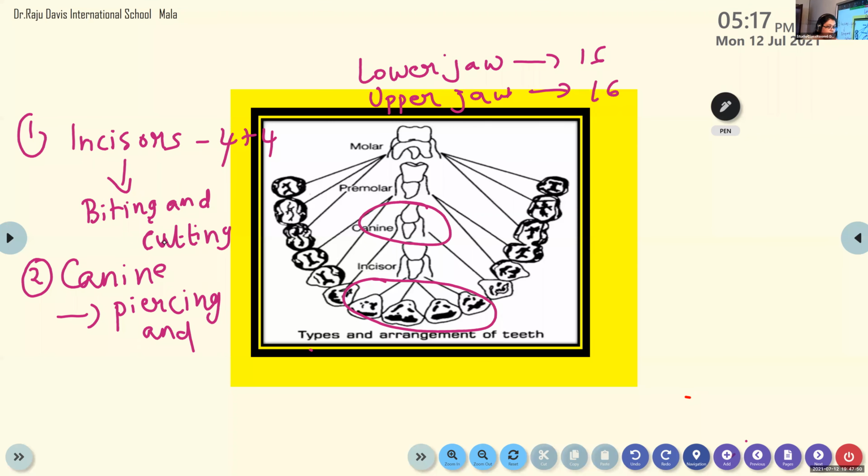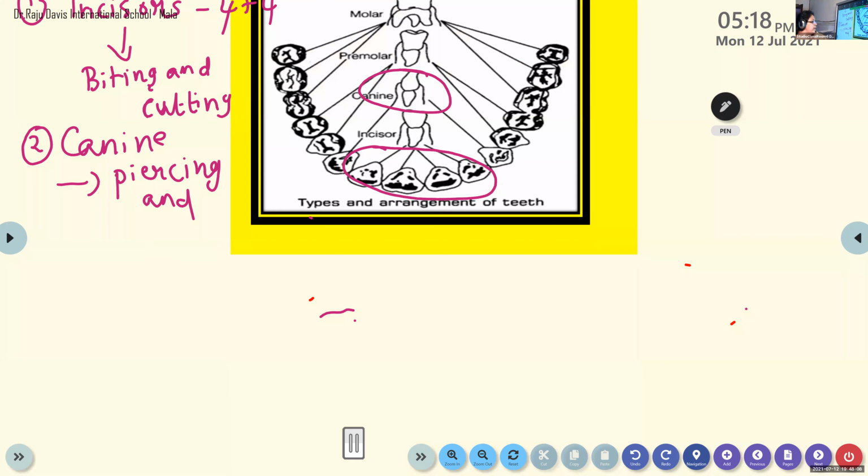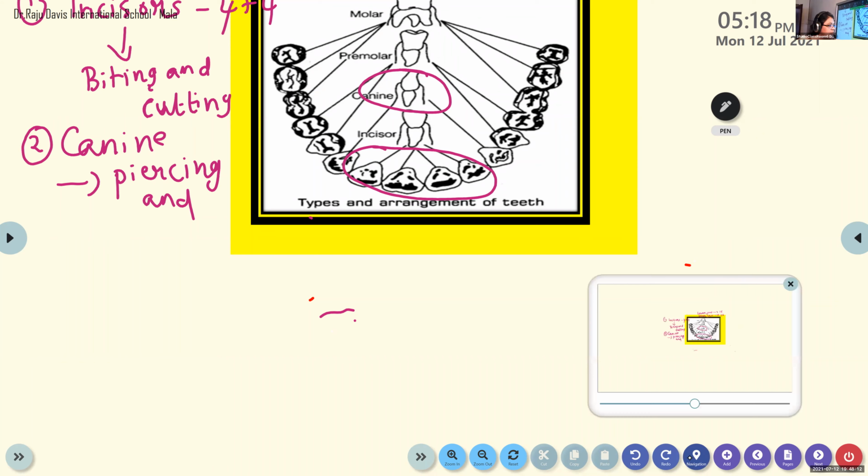When you take food, all the teeth are doing the work together. For non-veg and very hard items, we usually use the teeth at the back. That's why the name molar is given.